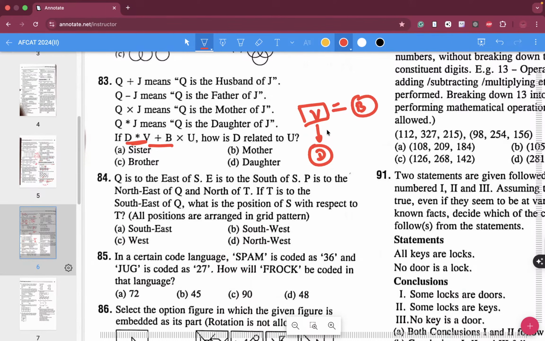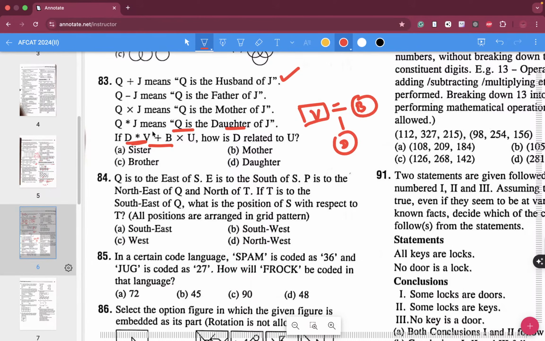So I would write it in better terms: D star V, which means D is the daughter of V as well as B. V plus B means V is the husband of B, shown with an equal to sign.